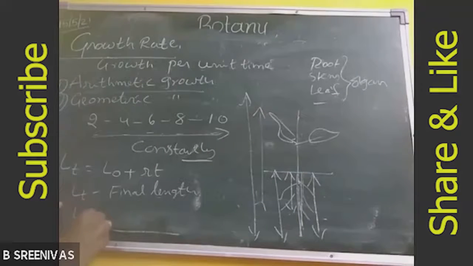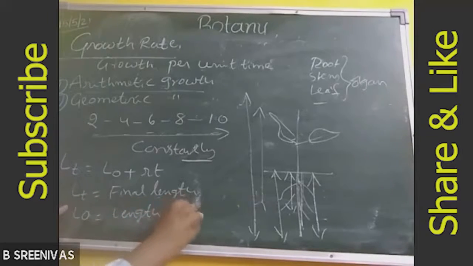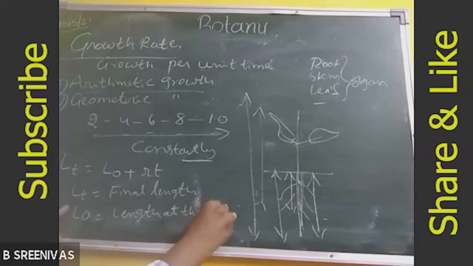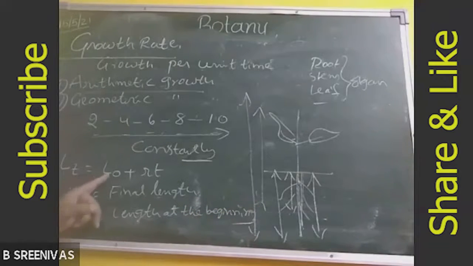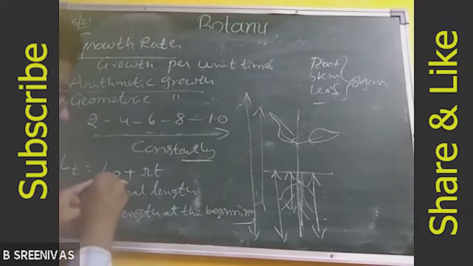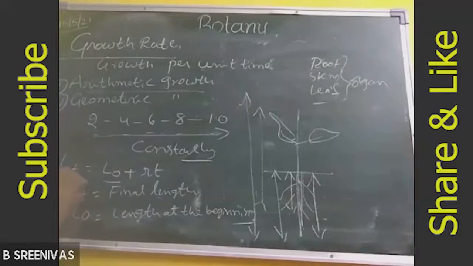L0 is equal to the growth or length at the beginning. Length at the beginning, L0, so that means initial size. Lt is the final size.